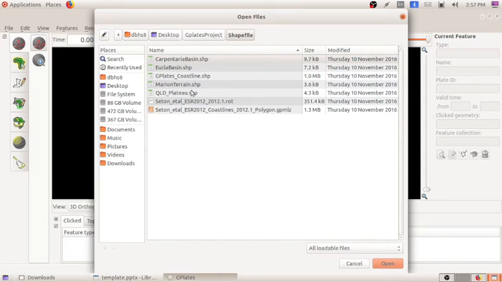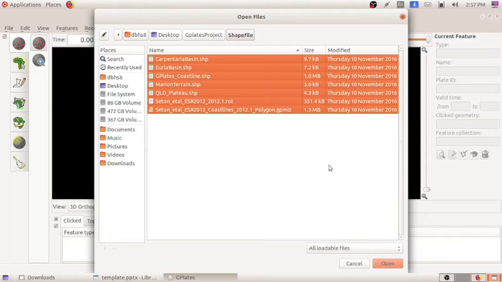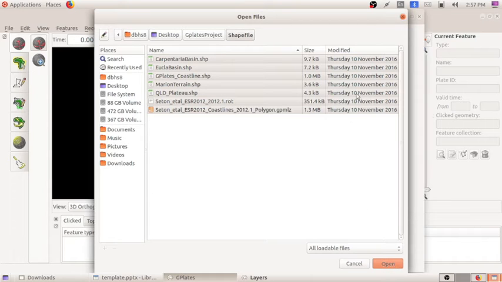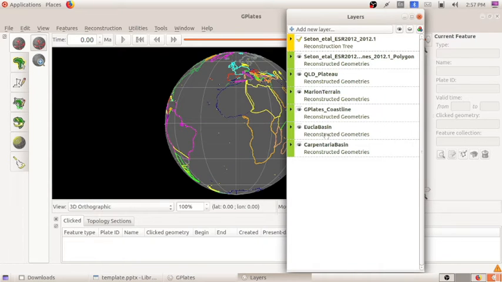For selecting all, we can press Ctrl A. So all got selected, click on open. You can see the 7 files opened in our software. And this is known as the layers. This is the layers panel. Here you can see the 7 different layers. By using these layers we will be doing the further activities. So this is the layer window.